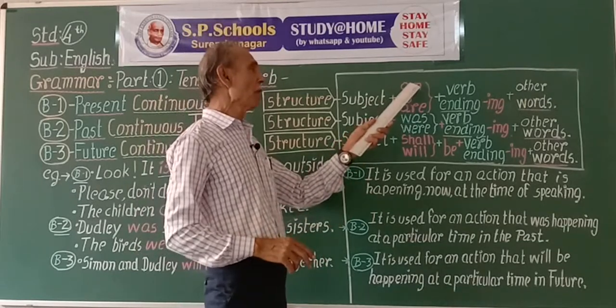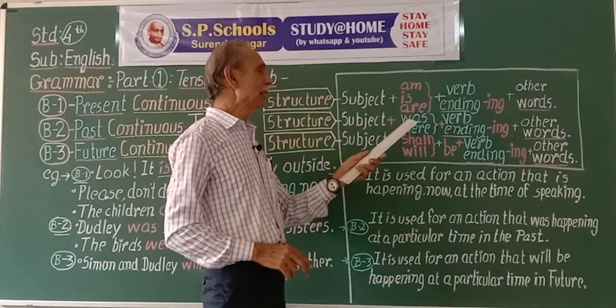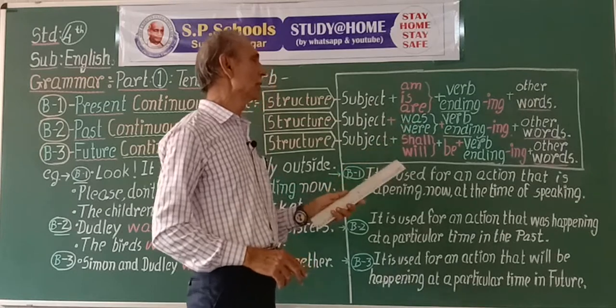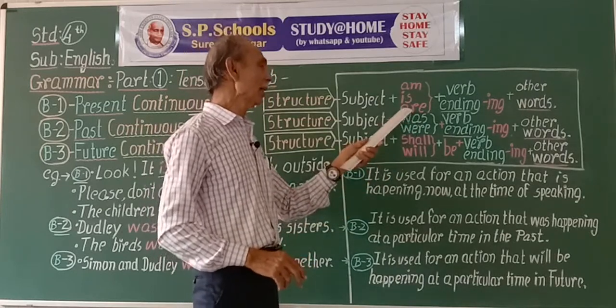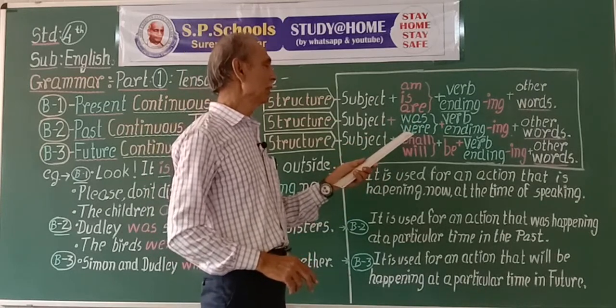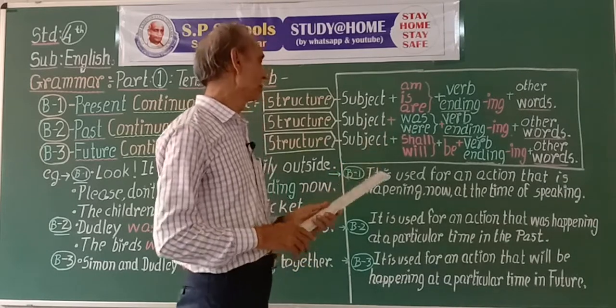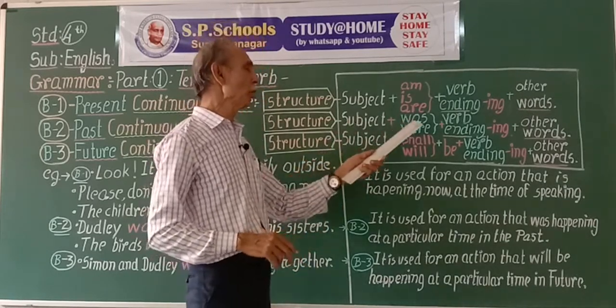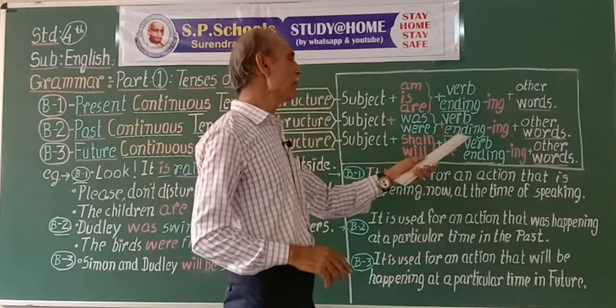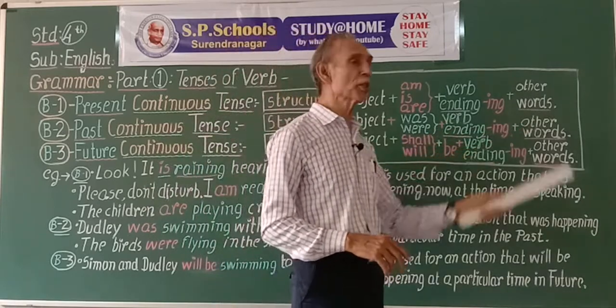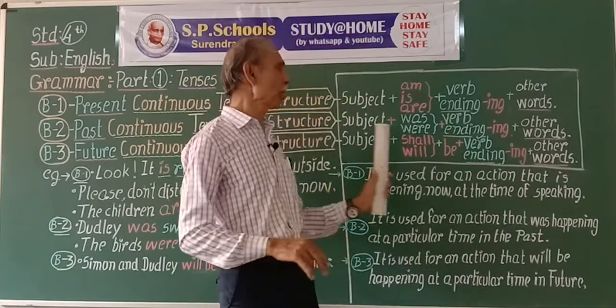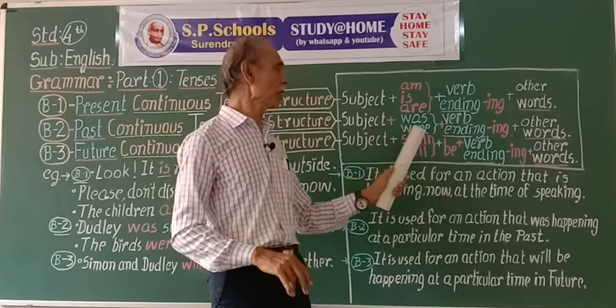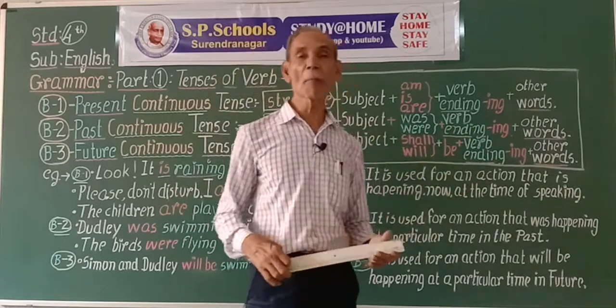Past form of am and is is was, and are is converted into were. Subject plus was or were plus ing form of the verb plus other words makes the structure of past continuous tense of the verb.